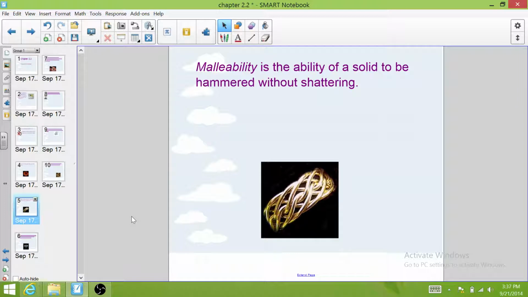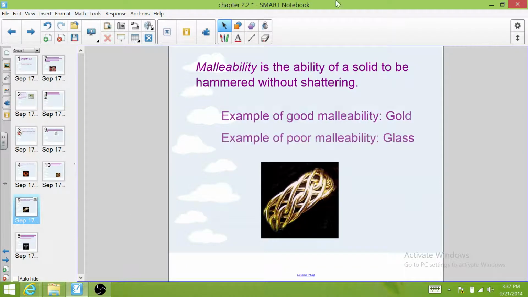Malleability is the ability of a solid to be hammered without shattering. This is why gold is such a great metal to make jewelry out of, because it has a good malleability, meaning it can be hammered and pulled and stretched into different shapes. You don't have to turn it into a liquid and re-freeze it into a solid to get it to take on a different shape. You can form it to different things.